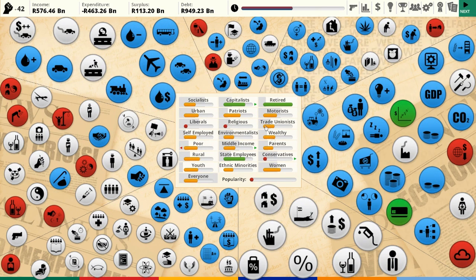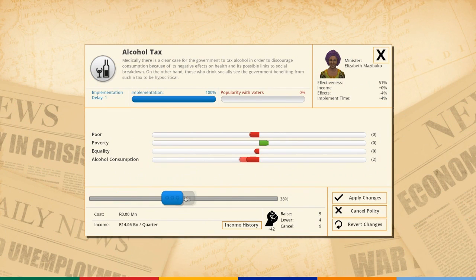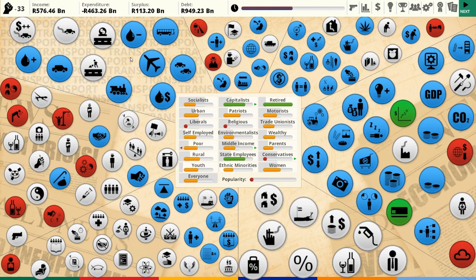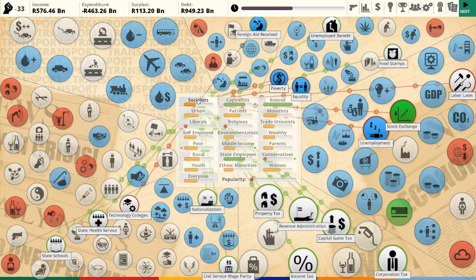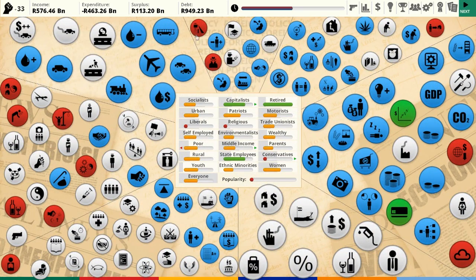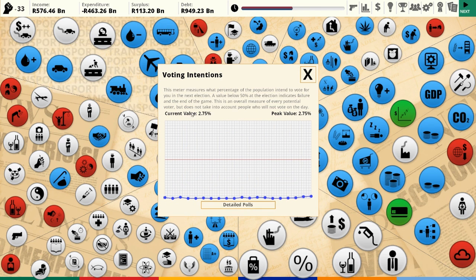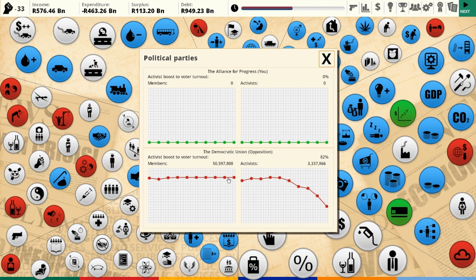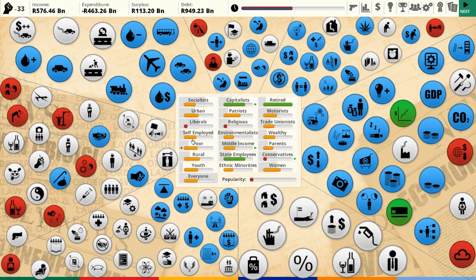So, well, let's just tax them more just to make sure that's not the case. Things are not going too badly by some measures compared to the last playthrough, but of course still nobody wants to vote. Drastic measures are needed because nobody wants to vote for me, although I am winning the argument slightly.